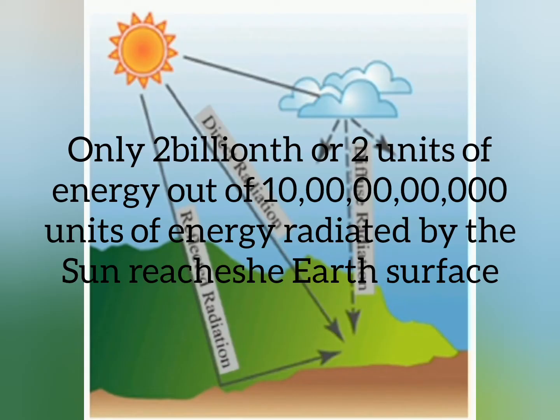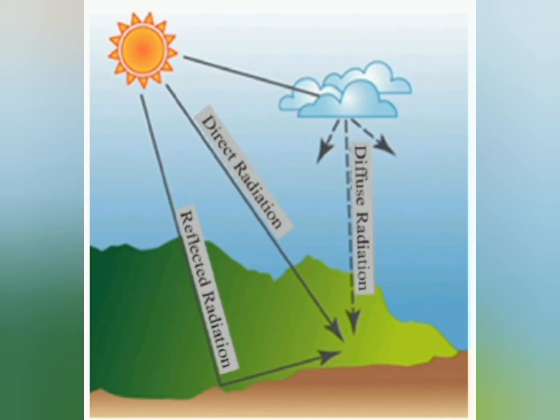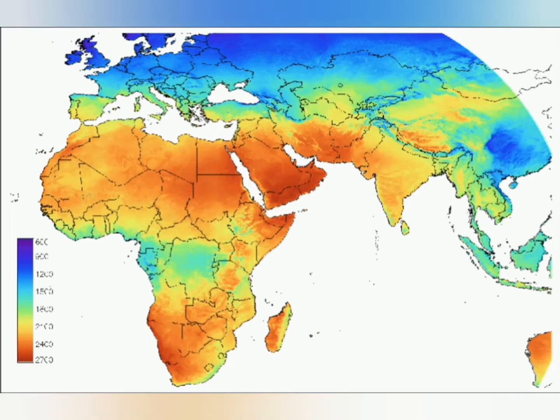2 billionth, or 2 units of energy out of a billion units of energy radiated by the sun, reaches the earth's surface, which is very important for biological and physical phenomena which happen on the earth's surface. The rays which come out of the sun towards the earth are called solar insolation. The Earth receives only a small part of the solar insolation because of the small size of the Earth in relation to the entire universe, and also the distance of the Earth from the Sun.